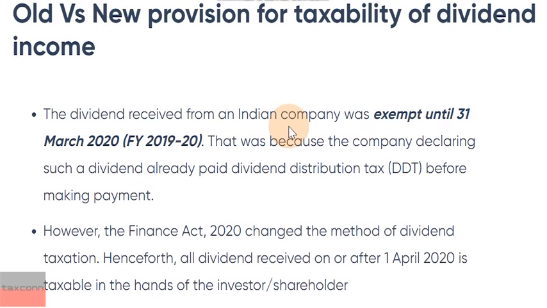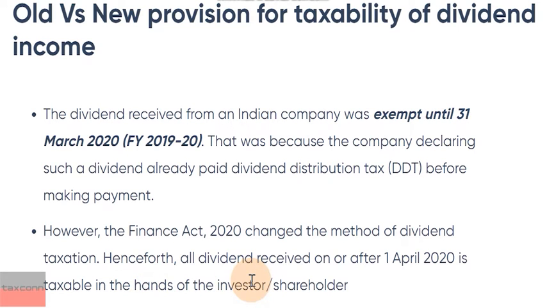Dividend received from an Indian company was exempt until 31st March 2020. It was taxable, but only in excess of rupees 10 lakh for an individual. However, the Finance Act 2020 changed this with effect from 1 April 2020, and it is now taxable in the